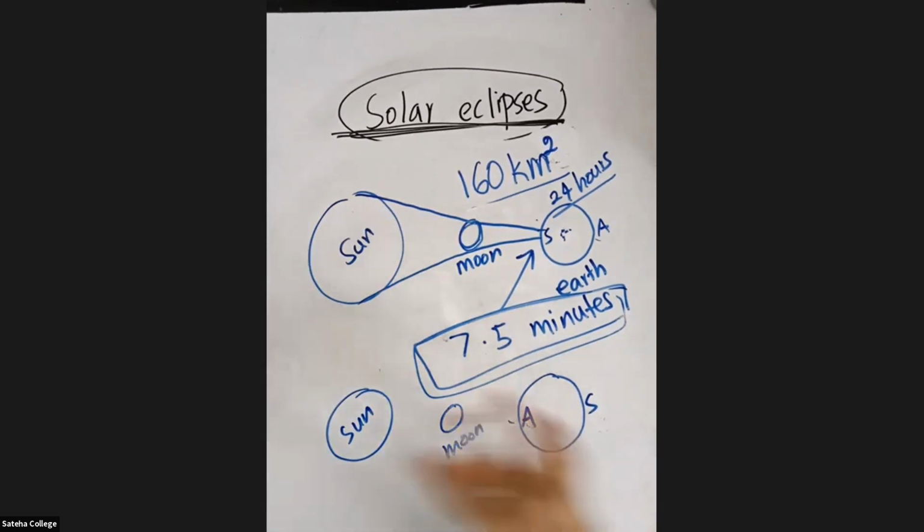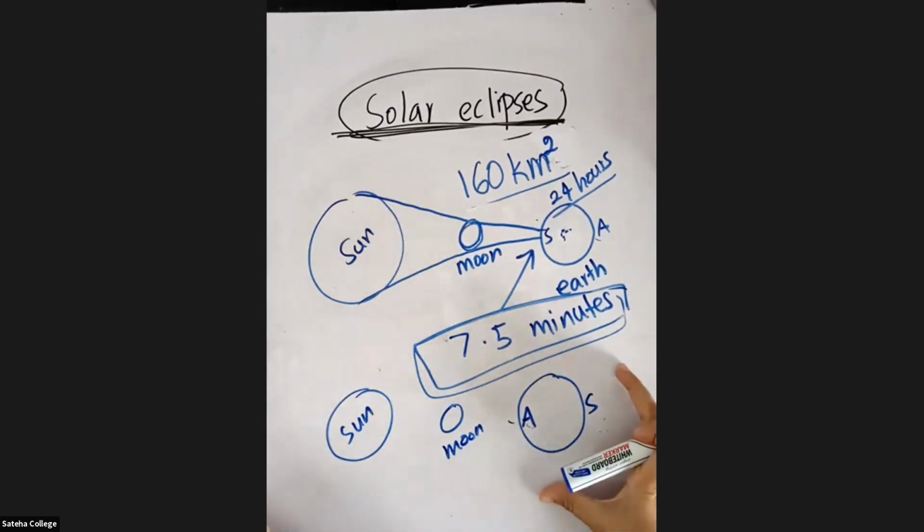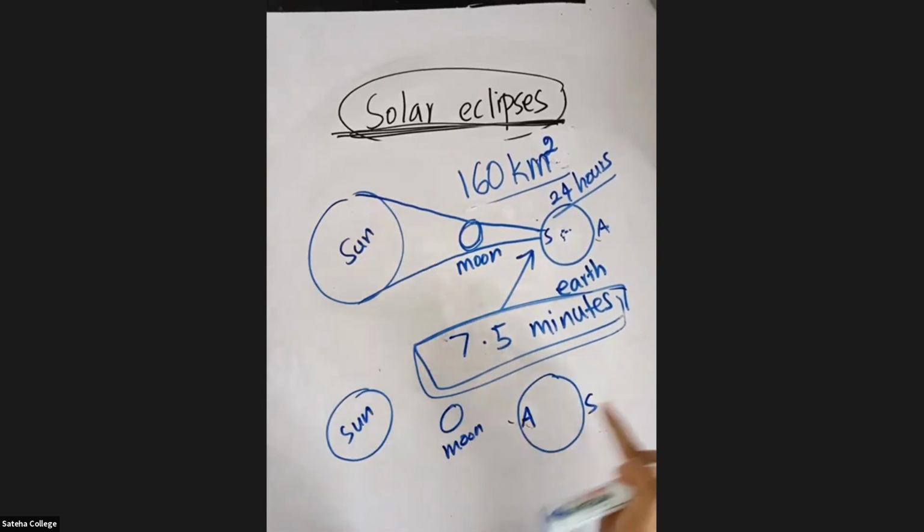Okay, is this clear? That area moves because of the rotation of the earth. So remember, the area is moving because the earth is rotating around its own axis. Anyone who has any doubts until now can unmute and ask me. You all can raise your hands. I will unmute you. Yes, Amra Nizam.